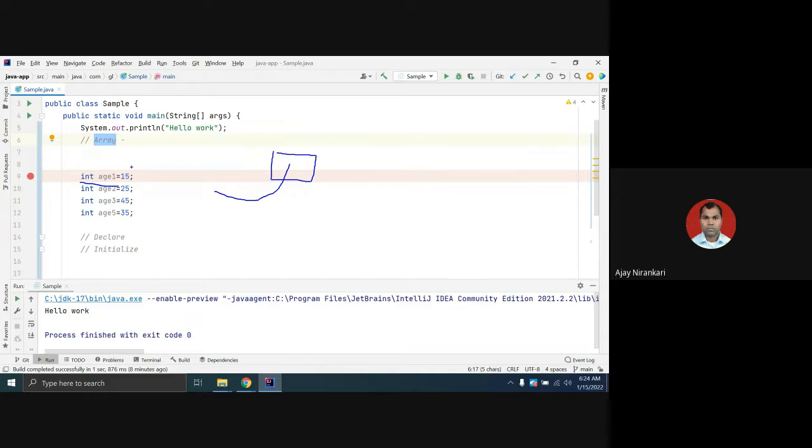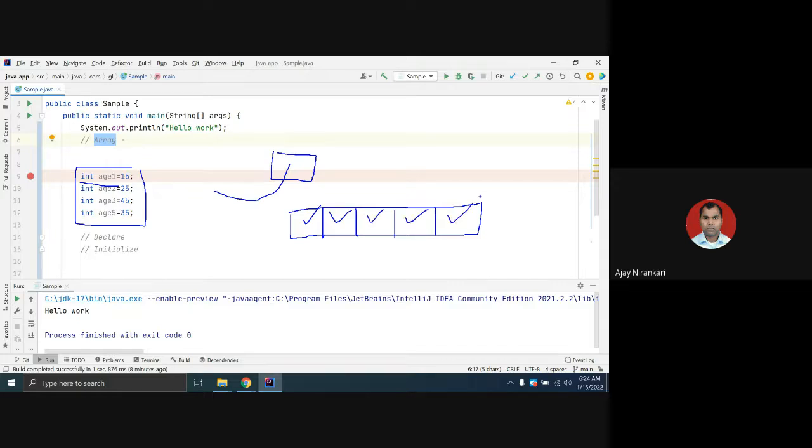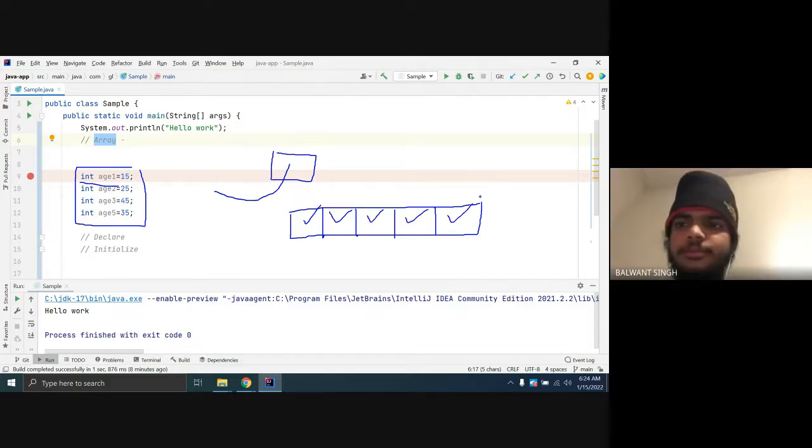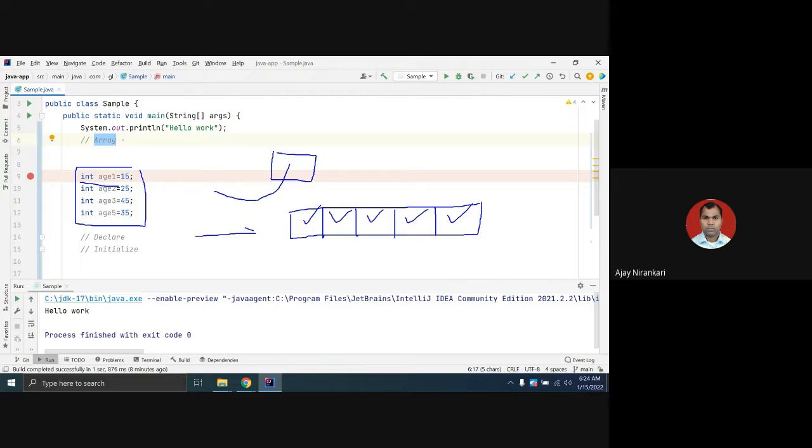Similarly, an array is a kind of data structure which holds all these values, maybe more than one. The array looks like this: it stores value 1, value 2, value 3, value 4, whatever values you want. Sometimes you want to store integers, sometimes float values, string values, or boolean values.